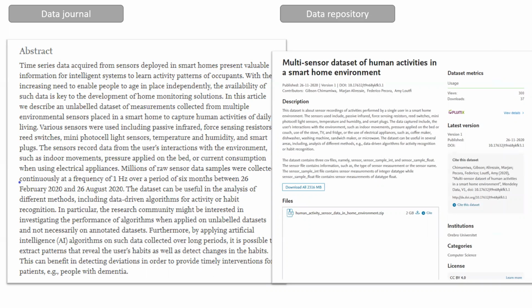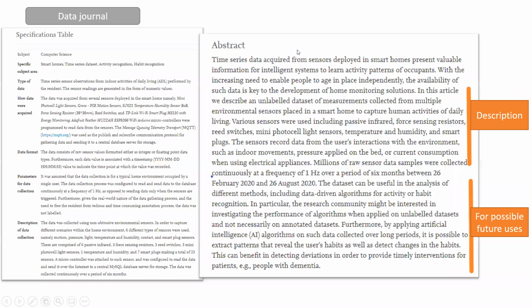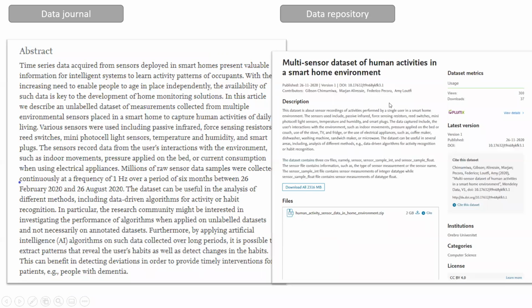Then we have the abstract in the data journal, and then we have this description part in the data repository. And they differ, which is a good thing, because as I said earlier, very often if you have an article and there is a related data set, the description in the data repository is copy-pasted from the abstract of the journal article, which is not really a good thing at all, because what is in the data repository should be a standalone document.